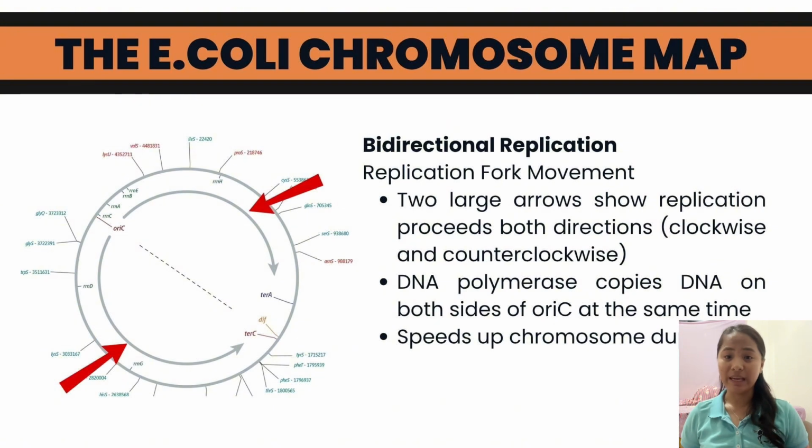From oriC, replication moves in two opposite directions around the circle. On the map, this is shown by two large arrows, one going clockwise and one going counterclockwise. This is called bidirectional replication, and it allows the chromosome to be copied faster.